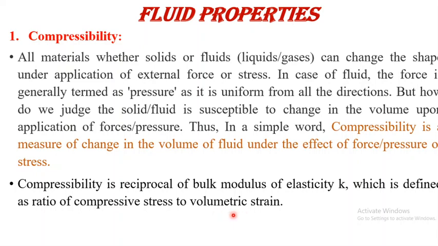That change in volume upon original volume is the volumetric strain. So the bulk modulus of elasticity is the ratio of compressive stress to volumetric strain, and compressibility is the reciprocal of the bulk modulus of elasticity.